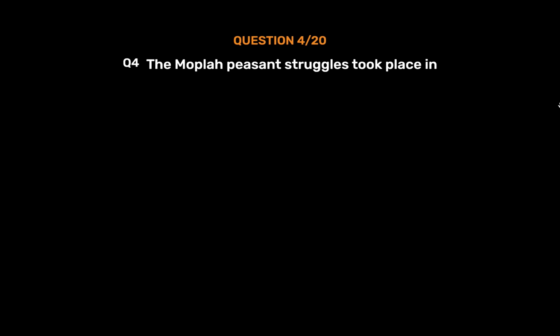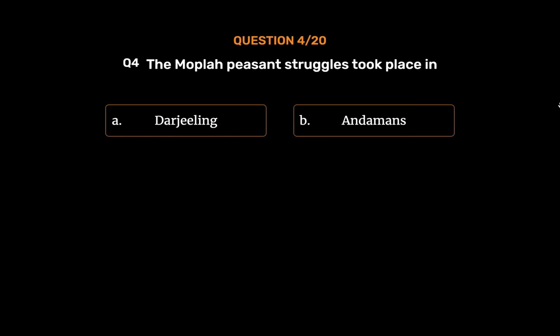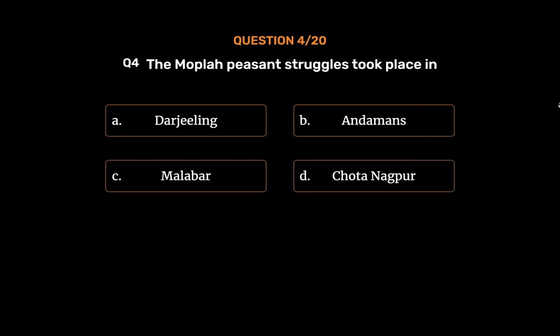Question number 4. The Moplah peasant struggles took place in: Option A. Darjeeling. Option B. Andamans. Option C. Malabar. Option D. Chota Nagpur. The correct answer is Option C.